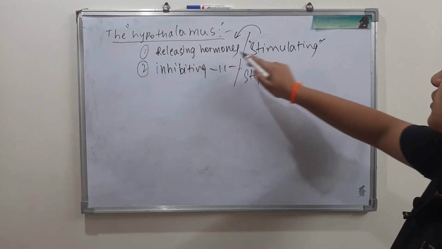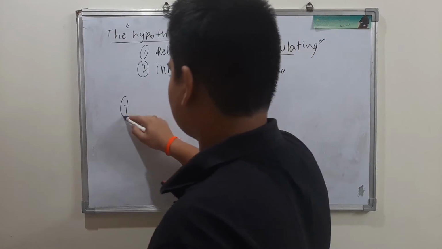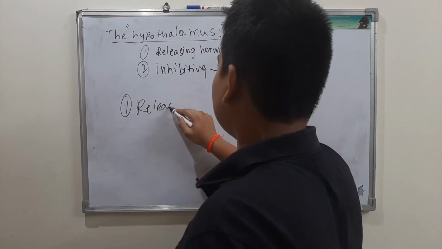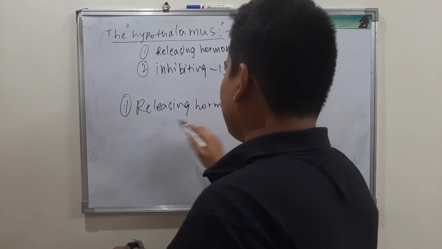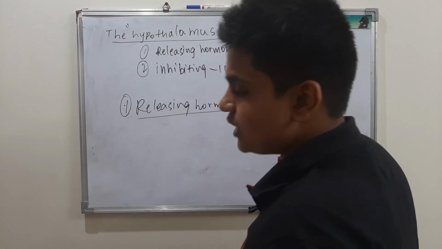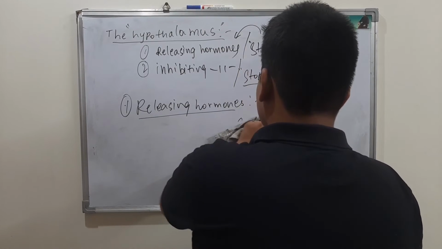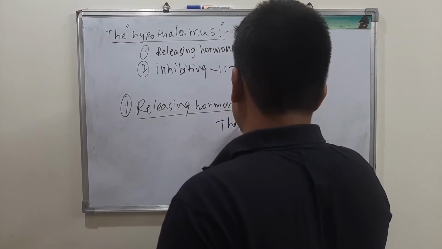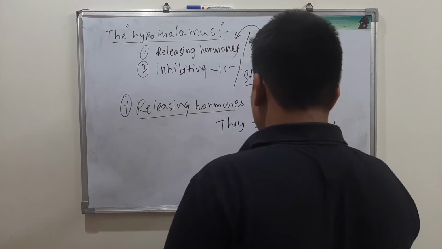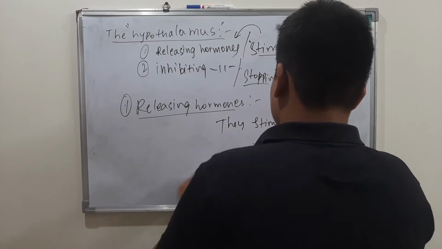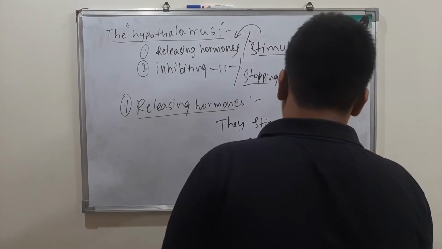So releasing hormones are stimulating hormones. Inhibiting hormones are stopping hormones. Now, what is the function of releasing hormones? These releasing hormones stimulate the secretions of the pituitary.